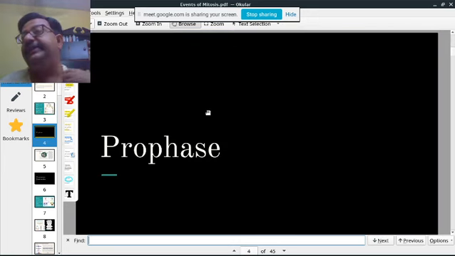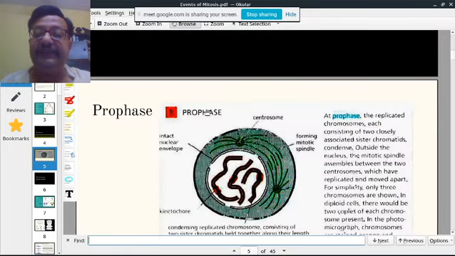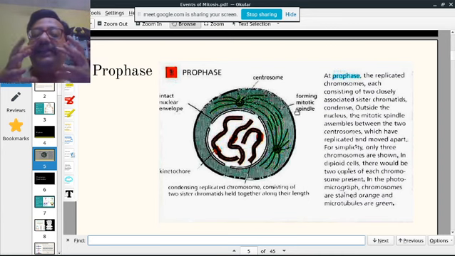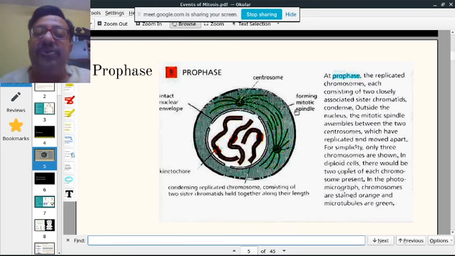So let us see what happens in prophase. So in prophase, you can see that in the S phase, you know that the chromosome was in the form of a thin chromatin strand, and this strand gradually starts to condense to form this chromosome.